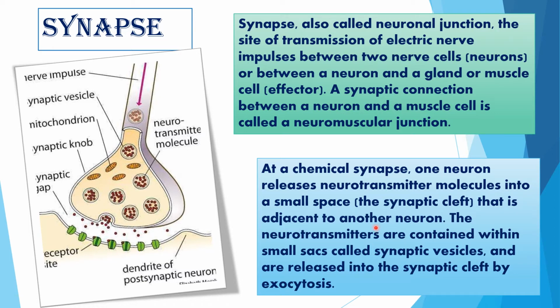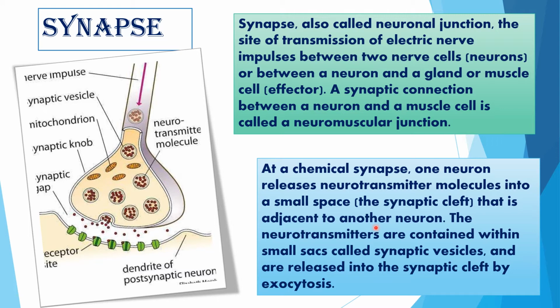According to the nature of connections, synapses are of three types. All types of synapse are found in the cerebellum of the brain. First one is axodendritic synapse, second one is axosomatic synapse, and the third one is axoaxonic synapse.